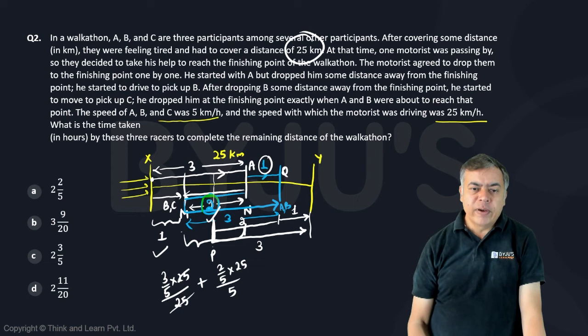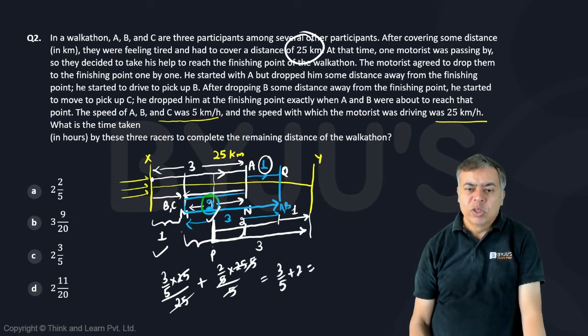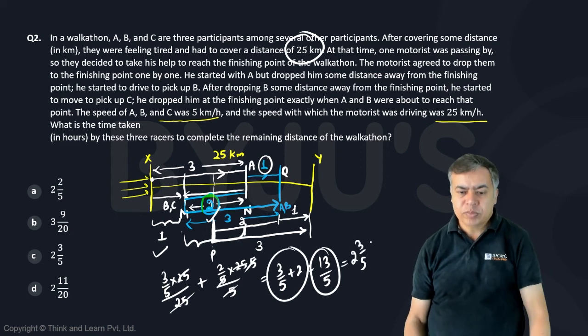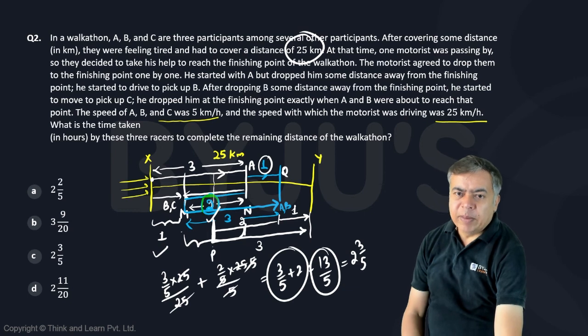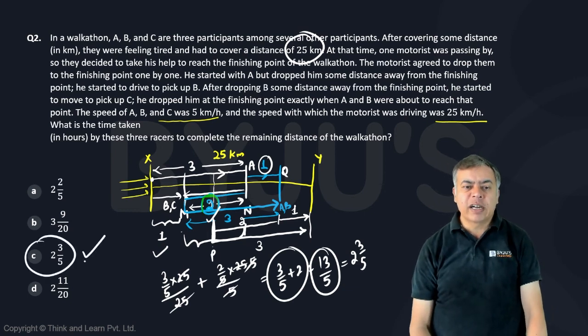So 25 cancelled, so this is 3 by 5, here 5 into 5, 5 cancelled, so 2. So it is 3 by 5 plus 2, which is 2 into 5, 10 plus 3, 13 by 5, right? Or you can write this in mixed fraction also, that is 2 3 by 5, which is option C, the correct answer.